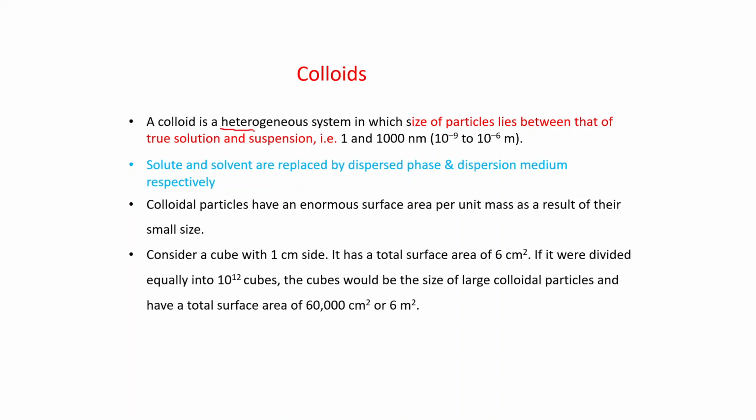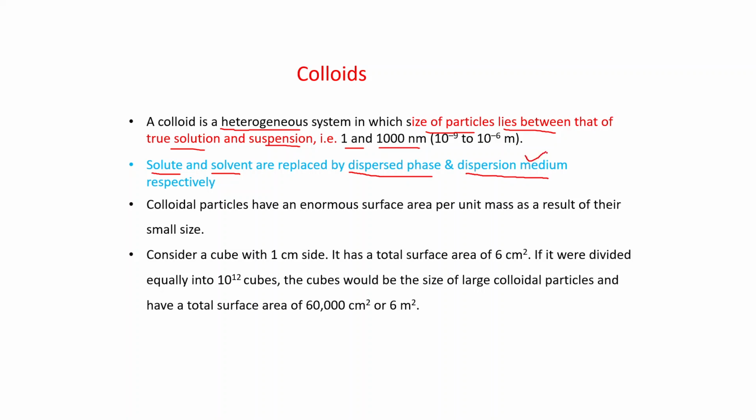A colloid is a heterogeneous system in which the size of particles lies between that of a true solution and a suspension, that is, 1 to 1000 nanometer. In a true solution, particle size is less than 1 nanometer. In a suspension, particle size is more than 1000 nanometer, and in between, this is known as a colloid. In a solution, we use the words solute and solvent. Clear? In a colloid, these two terms are replaced by dispersed phase and dispersion medium.